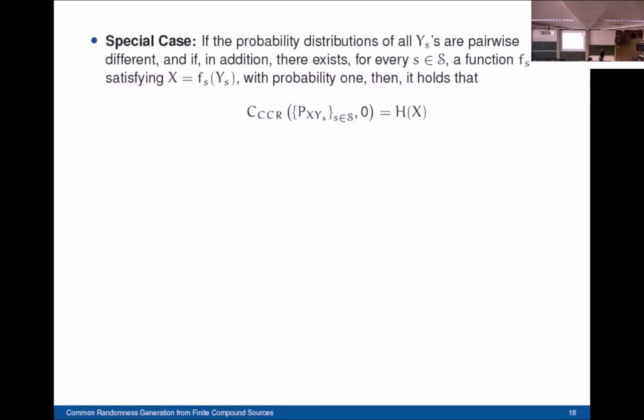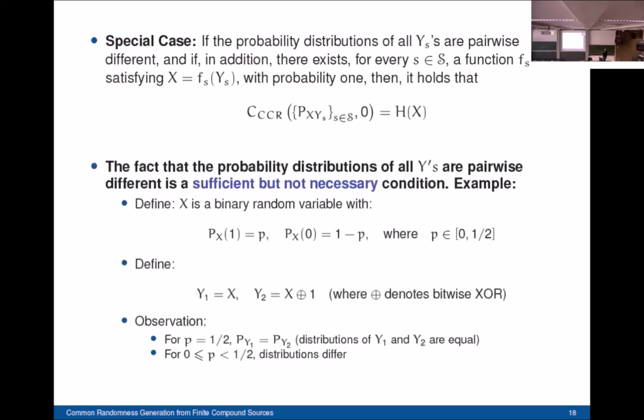Okay, now we're going to consider a second special case. We assume that the probability distributions are pairwise different, and we assume also that for every state, the generic random variable X can be fully determined by the generic variable at terminal B. And this should hold for every state. In that case, the compound common randomness capacity will be maximum, and it is equal to the entropy of the generic variable at terminal A. So this is a special case when we have maximal common randomness capacity. This is the best we can do.